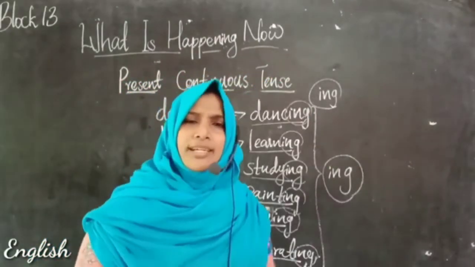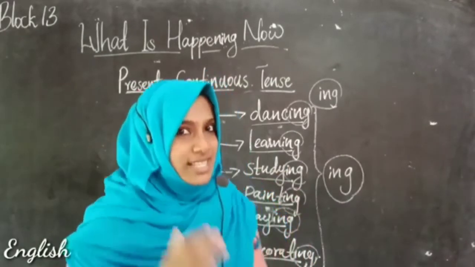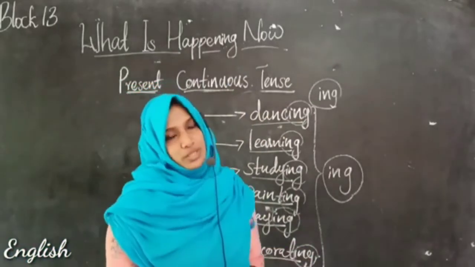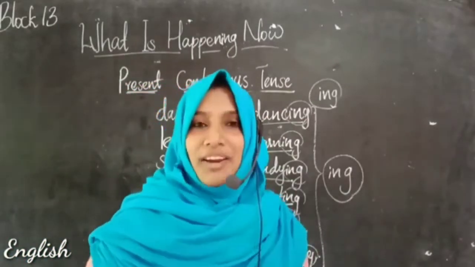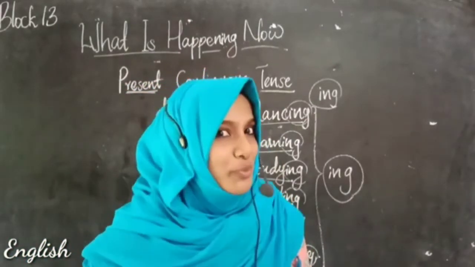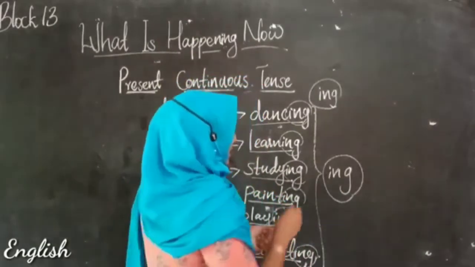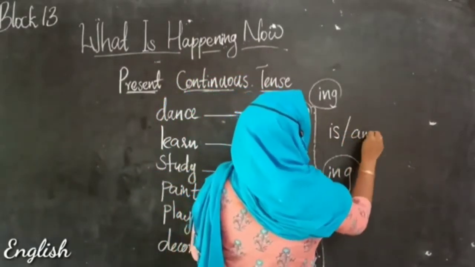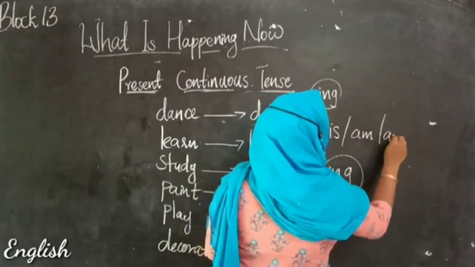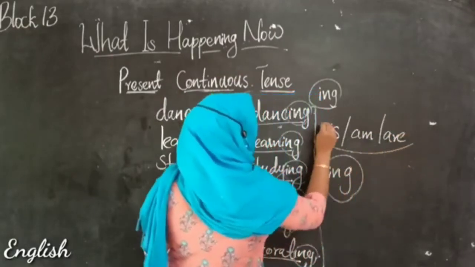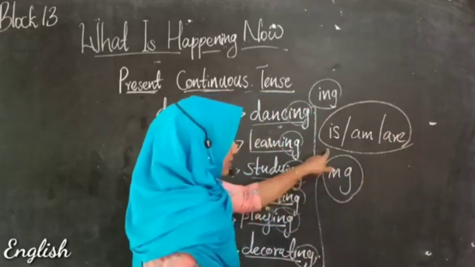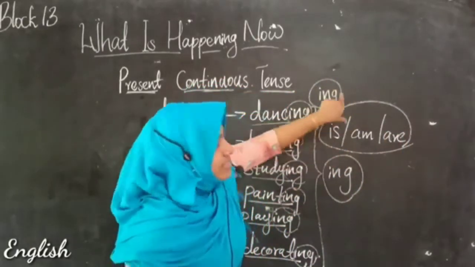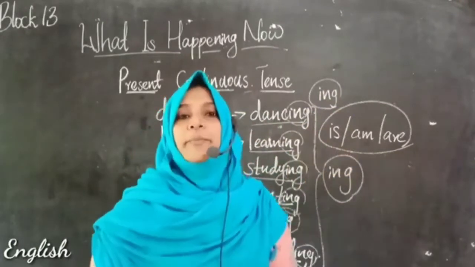So we can make many simple sentences with the help of these present continuous words. But there you have to use one more word. What are they? That are is, am, or are.